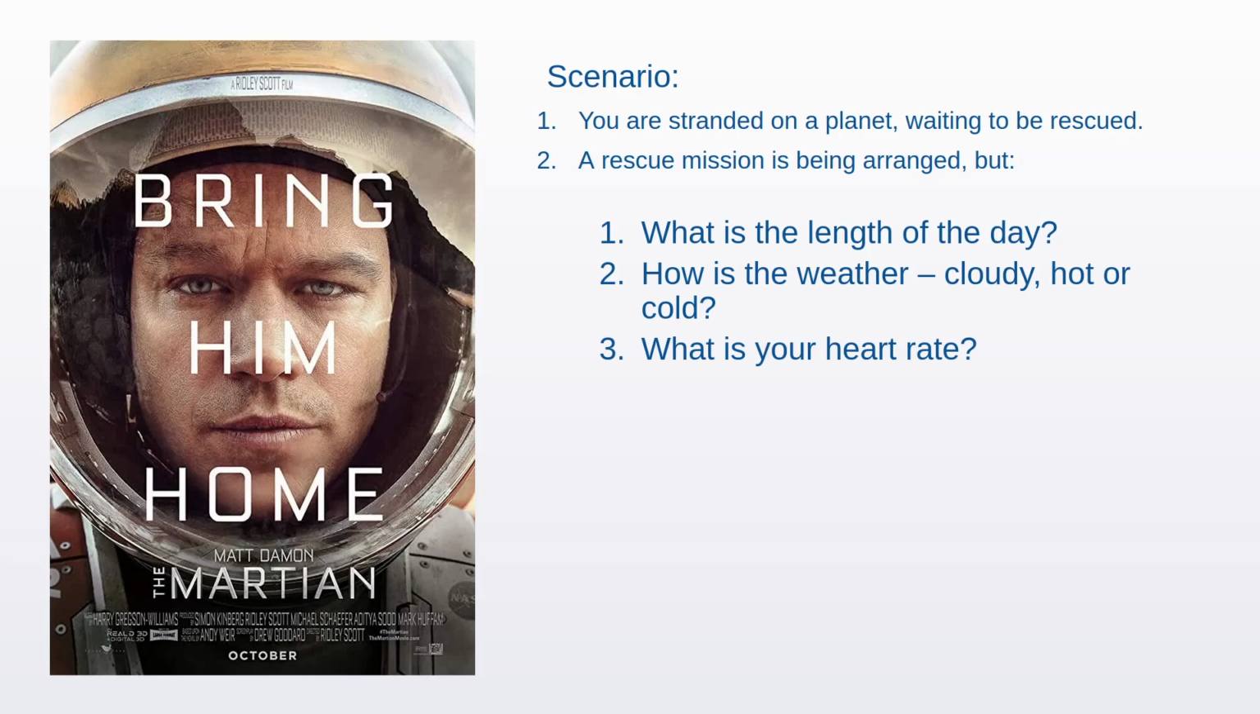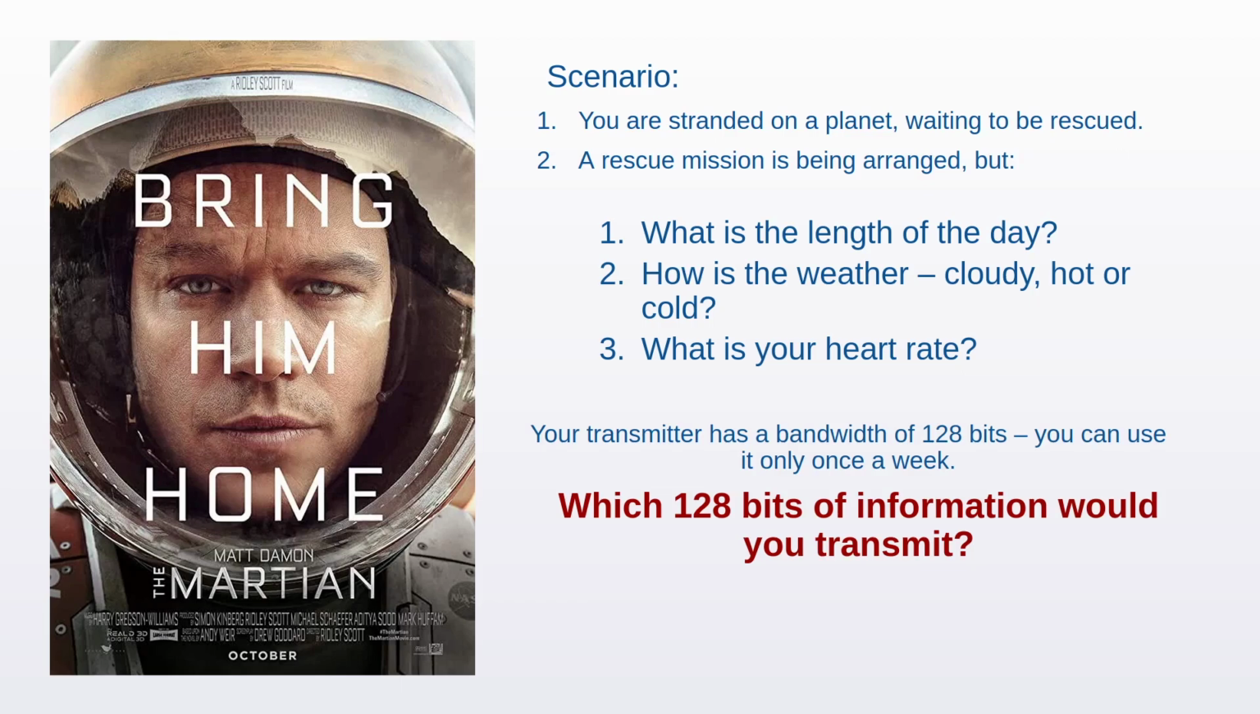Well, that sounds easy enough, but here's the catch. Your transmitter is broken. It has a bandwidth of only 128 bits, and you can use it only once a week. In other words, you can only transmit 128 bits of information once a week. So the problem you have to solve is as follows. Which 128 bits of information would you transmit in order to effectively answer these three questions?